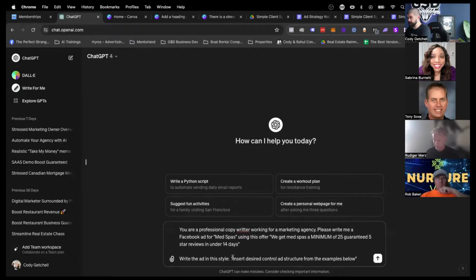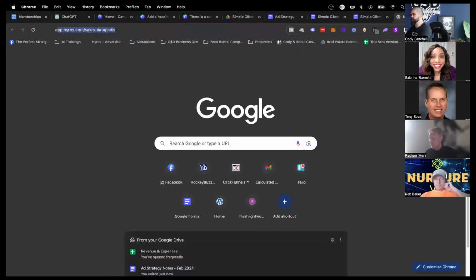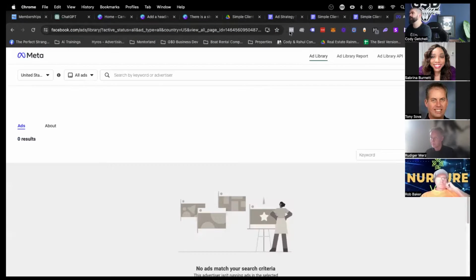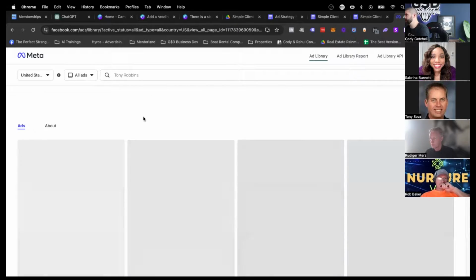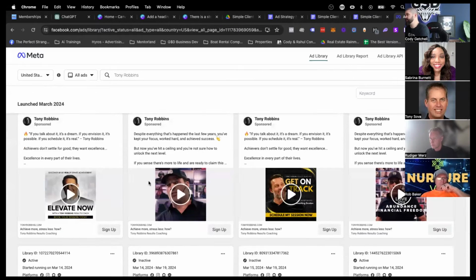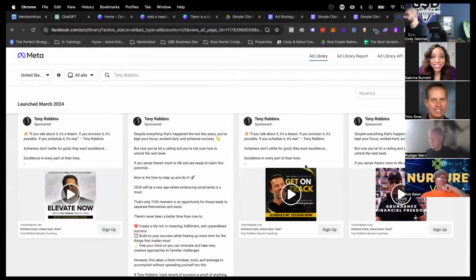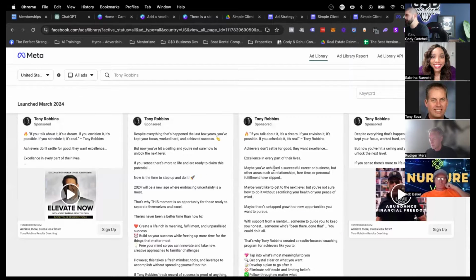So we say, okay, here's the style. Now, this is super important, guys. If you don't have styles, you don't know what to do, you can go to the ads library, right, and look up styles. Go look up your favorite marketers, okay? Go look up Tony Robbins, see how he's writing his ads. You don't even have to, you could just say write in the style of Tony Robbins, but go look up ads inside the ad library like this to find styles. If you don't, tell AI